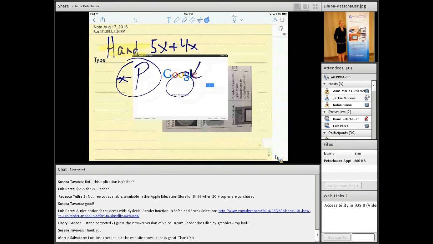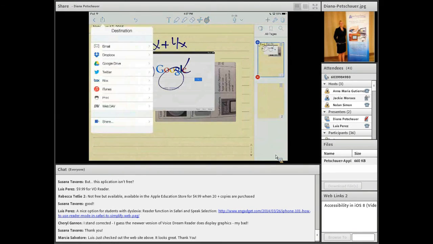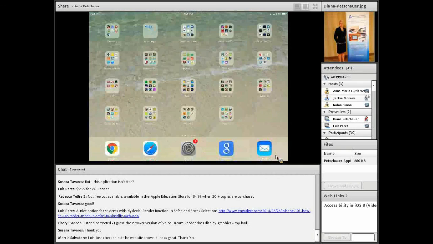So even if there were 5 pages of notes, for example, they could go right to page 5, tap on that part of the notes and have that read out loud to them. And the notes can be emailed, saved in Google Drive, shared, etc., saved in iTunes for the recording. There's really a lot available for students to do with that particular note-taking app.